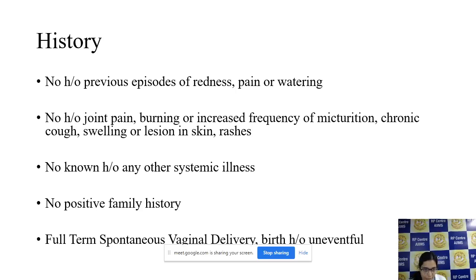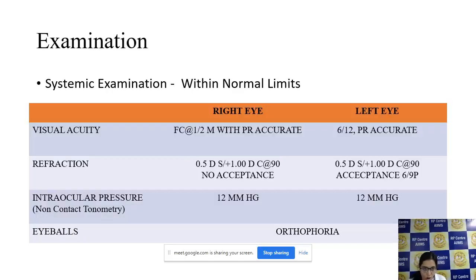There was no history of any previous episodes of redness, pain, or watering, no history of joint pain, burning, or increased frequency of micturition, chronic cough, swelling, or lesion in any part of the skin, or any skin rashes. There was no history of any other systemic illness, no positive family history, and the birth history was uneventful. On examination, the visual acuity in the right eye was finger counting at half meter with PR accurate, and in the left eye it was 6/12 with PR accurate.